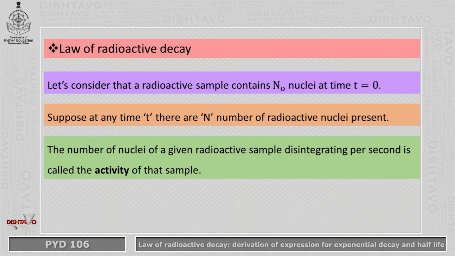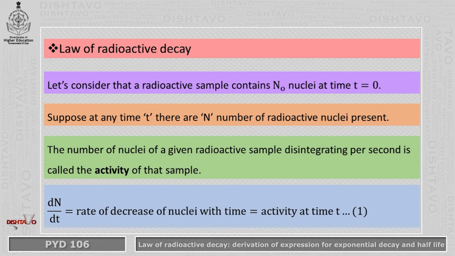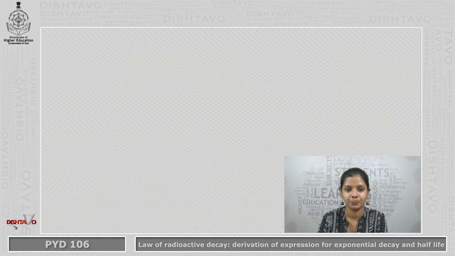The number of nuclei of a given radioactive sample disintegrating per second is called the activity of that sample. Here dN/dt, that is the rate of change of the number of atoms with respect to time, that is the rate of decrease of nuclei with time, is also called the activity at time t. Let's call this equation number 1.